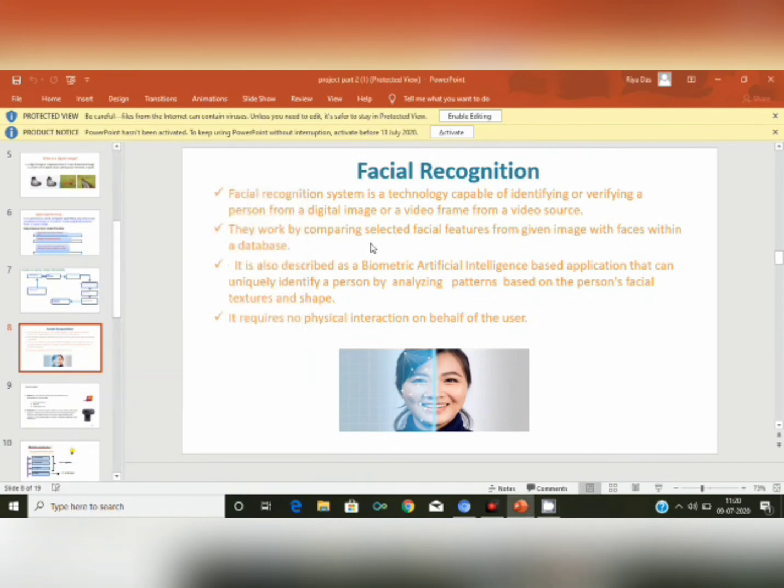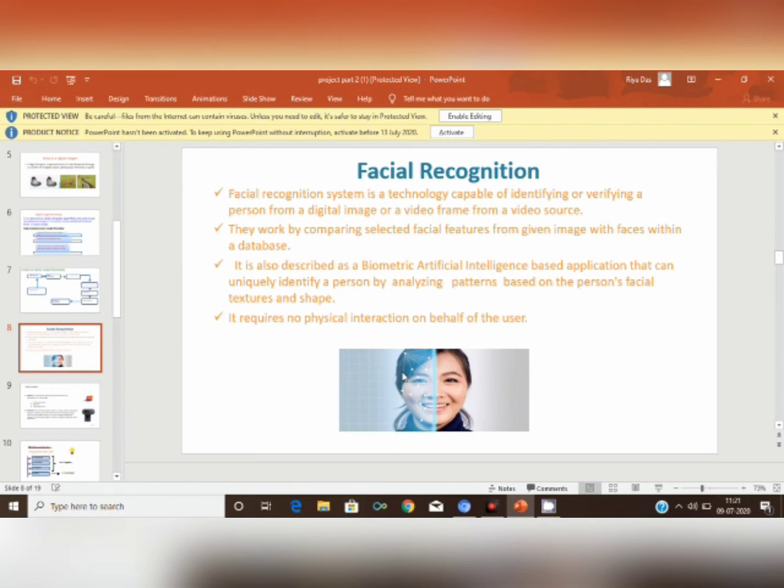Many techniques have been actively developed for face acquisition, like traditional techniques and 3D recognition. Now I am talking about traditional techniques. For example, an algorithm may analyze the relative position, size and/or shape of the eyes, nose, cheekbones and jaw. These features are then used to search for other images with matching features. It's also able to detect a frontal or near frontal face in a photo, regardless of orientation, lighting condition or skin color.